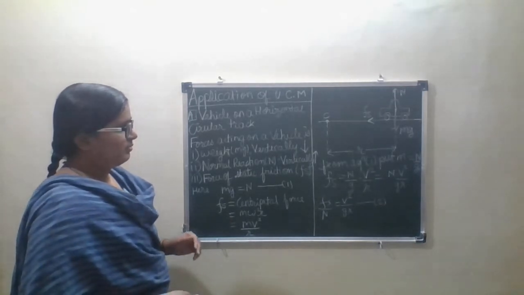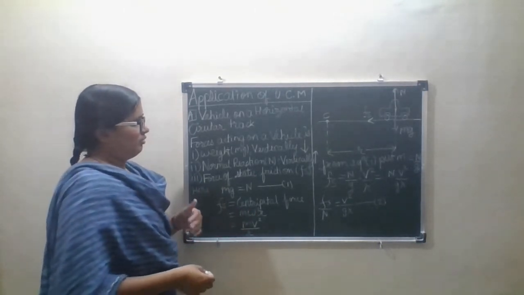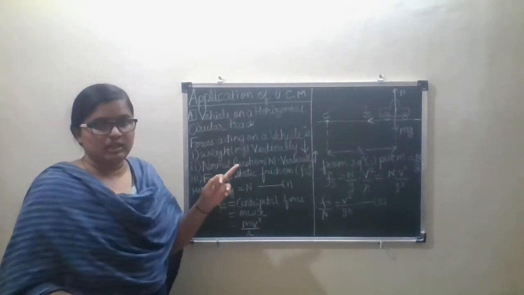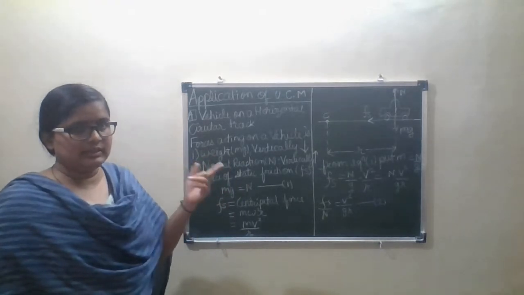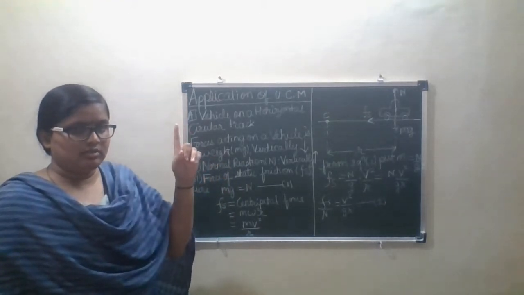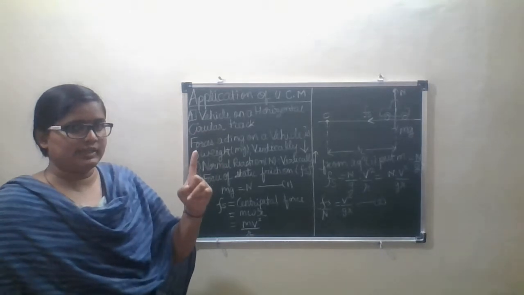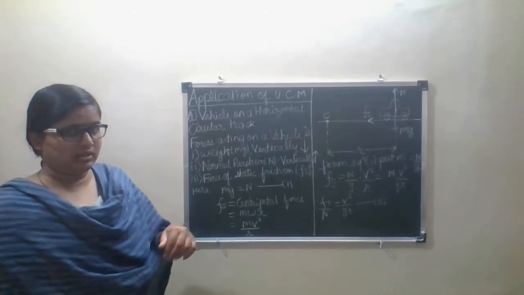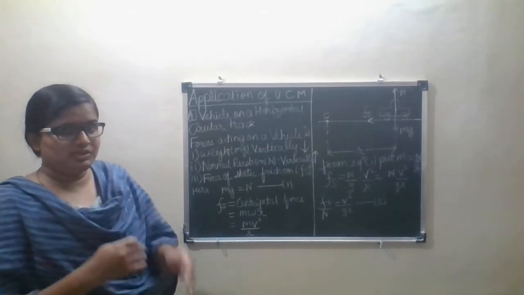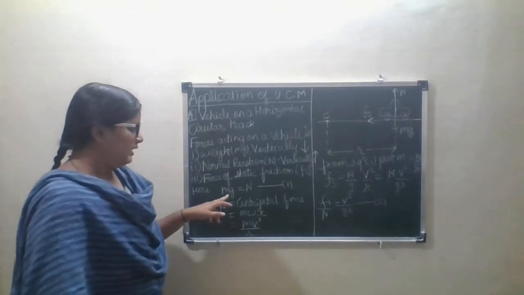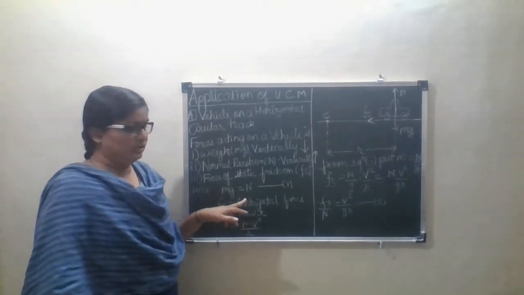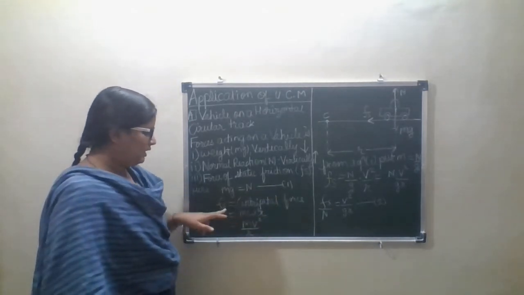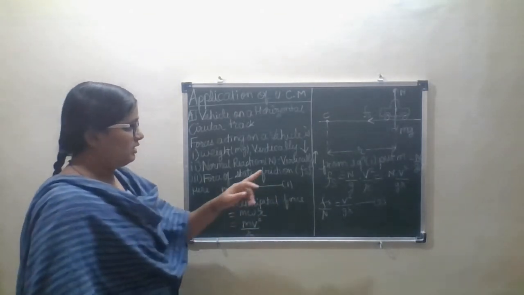What is the equation of this vehicle? I have already told that N acts vertically upwards, and weight acts downwards. They both balance each other. So we can write mg is equal to N. That equation we will consider as equation number 1.